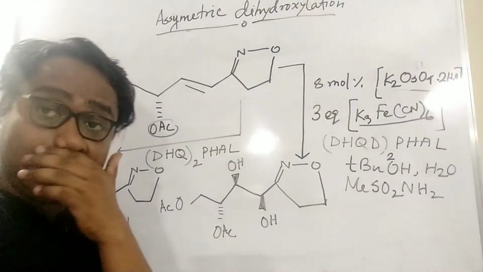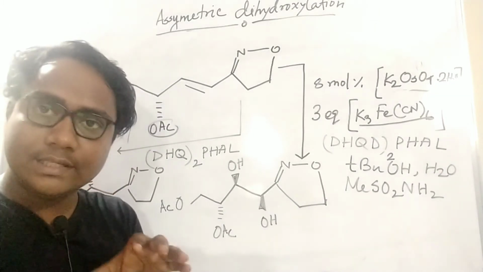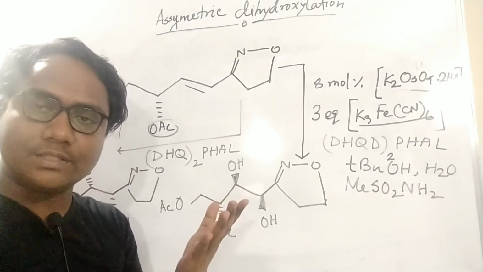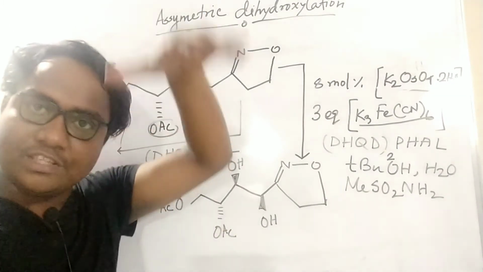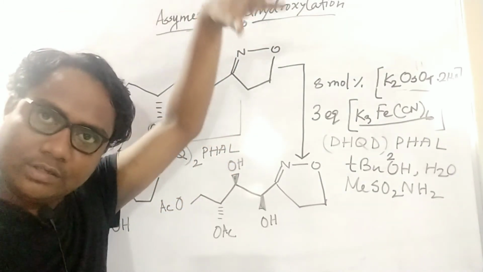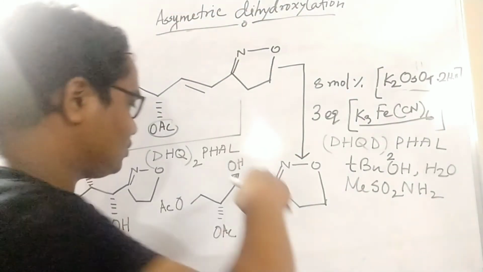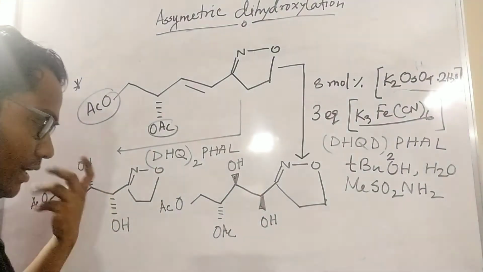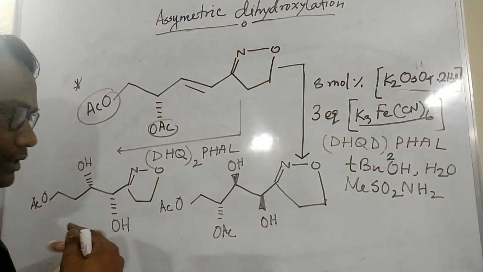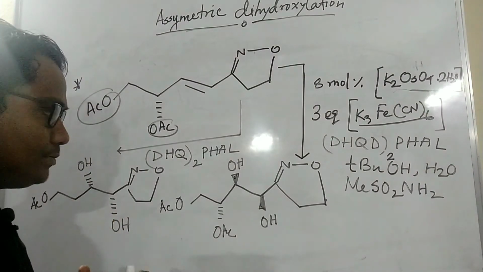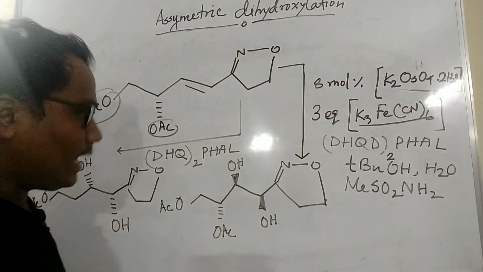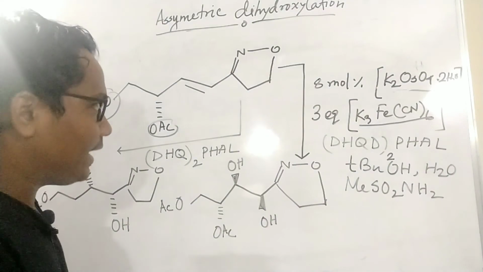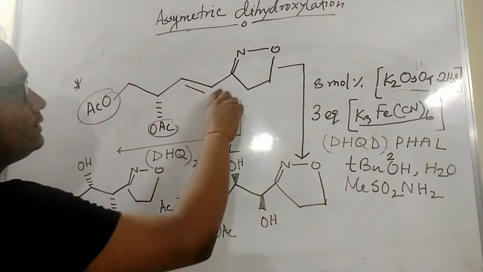So if they are using DHQD, you just consider the previous concept for what the product will be: the up face product. Up face means dihydroxylation occurs from the up face. So what will be the product? This is up, and you can see the condition and the arrangement. What is RL?